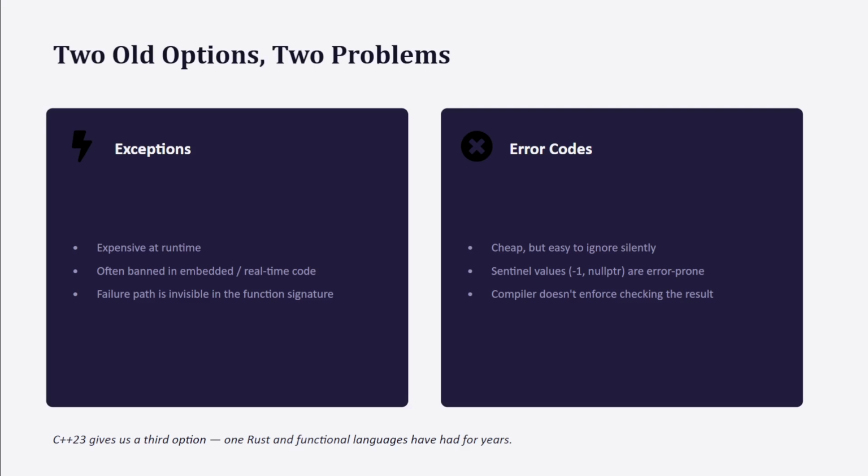Let's jump in. Consider a function that parses a string into an integer. Pretty simple, right? With exceptions, a malformed string throws, and now every caller either wraps the call in a try catch or silently propagates the exception up the stack, which is fine until you are in a context where exceptions are disabled or too costly.